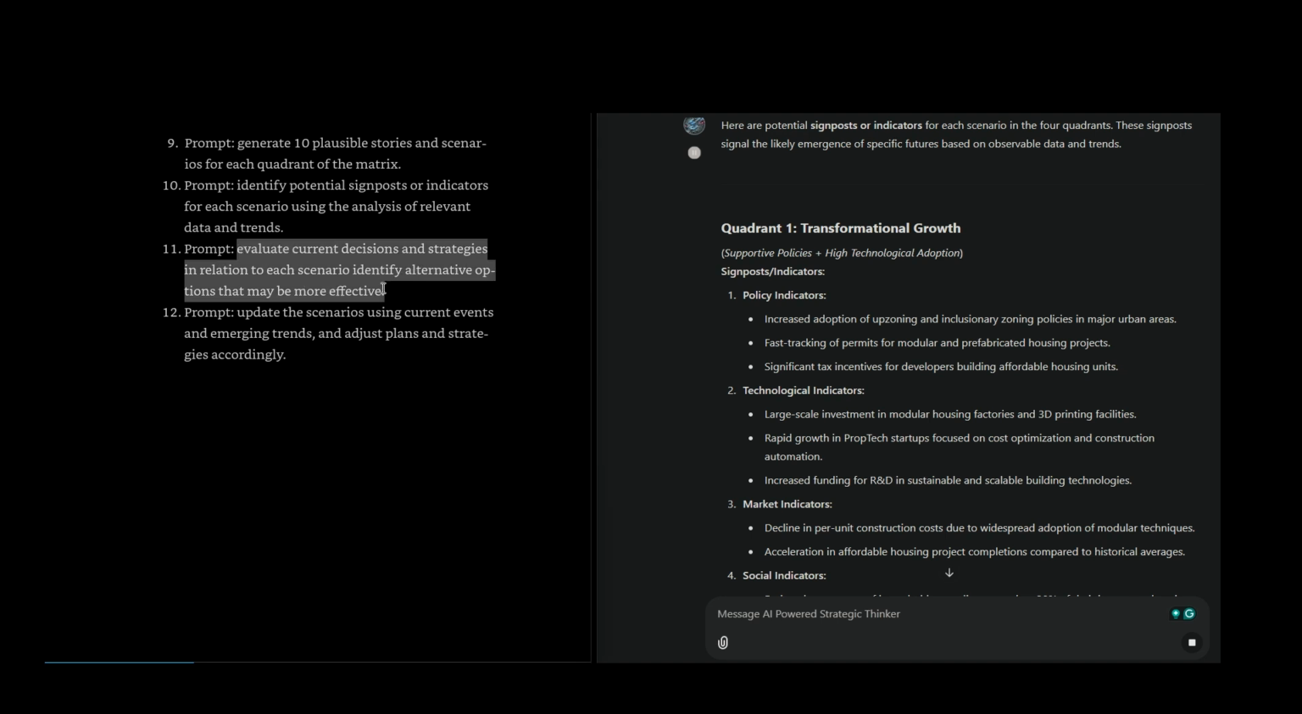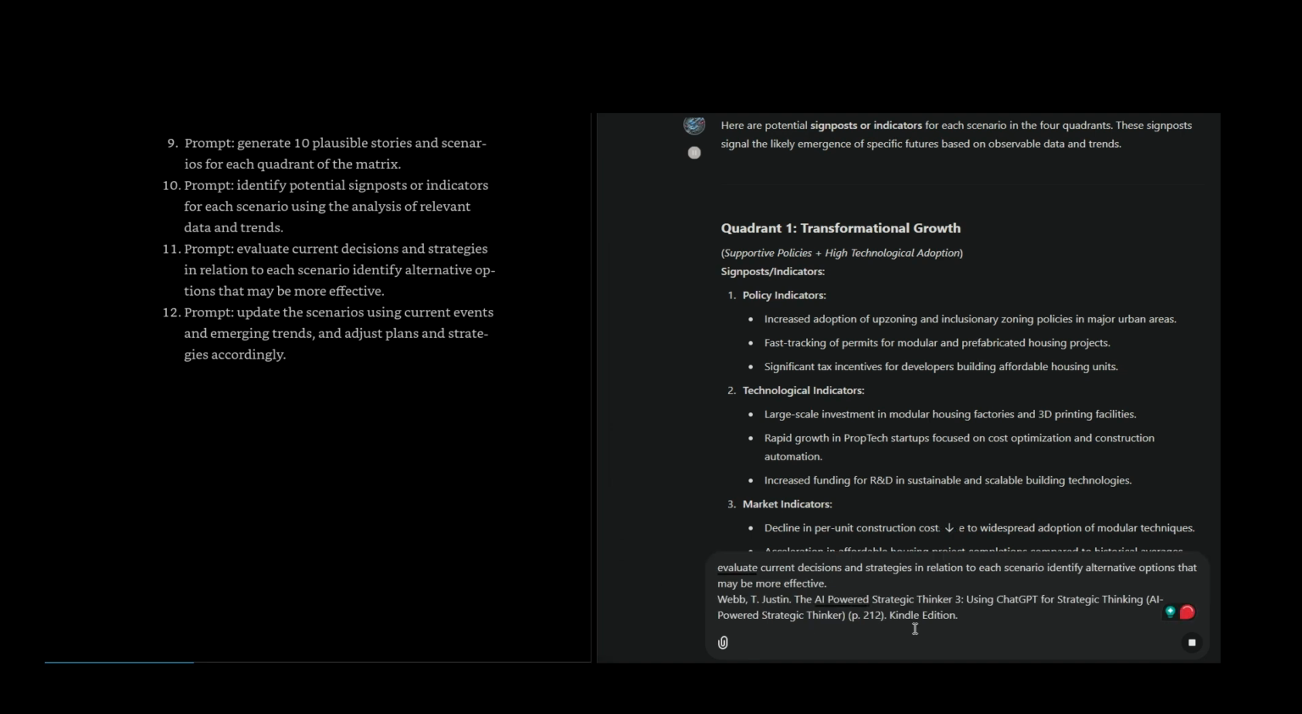Quadrant 1, transformational growth: supportive policies, high technological adoption. Signposts, indicators, policy indicators: increased adoption of upzoning and inclusionary zoning policies in major urban areas. Fast tracking of permits for modular and prefabricated housing projects. Significant tax incentives for developers building affordable housing units.